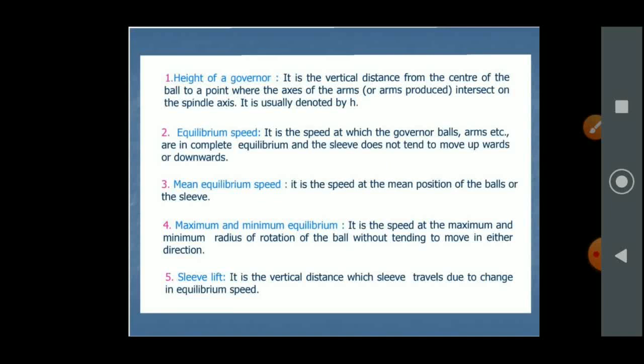Fifth, sleeve lift. It is the vertical distance which the sleeve travels due to change in the equilibrium speed. As the speed increases, the sleeve is lifted upward. When the speed is reduced, the sleeve moves downward. So this fluctuation is nothing but the sleeve lift.